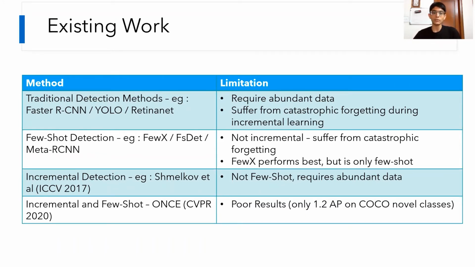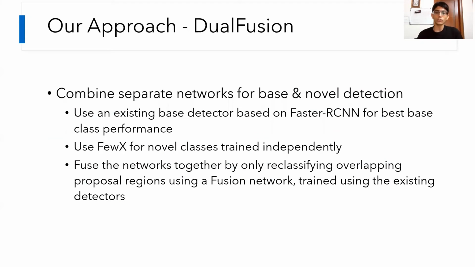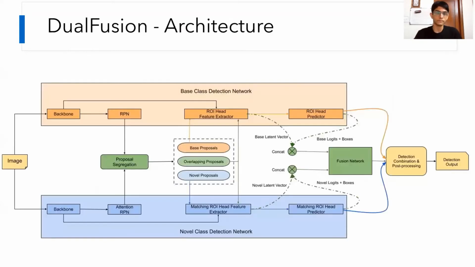The only paper that aims to tackle both of these problems at once is the Open-Ended CentiNet by Perez-Rua et al. in CVPR 2020, but they had rather poor results, achieving only a 1.2 AP score on the COCO novel classes. So our approach, Dual Fusion, combines two different networks together in order to enhance both base and novel class performance. And we do this by having a base detector for base classes, a novel detector for novel classes, and a fusion network that can reclassify overlapping proposal regions that are identified by both detectors.